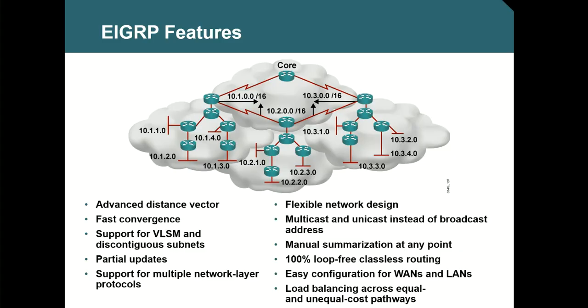Whereas in EIGRP it is not like that. They won't receive it if they are not a member of the same autonomous system. They first form neighbors. See, RIP never forms neighbors. So it keeps sending the update every 30 seconds using that multicast address and broadcast address. But EIGRP is not like that.